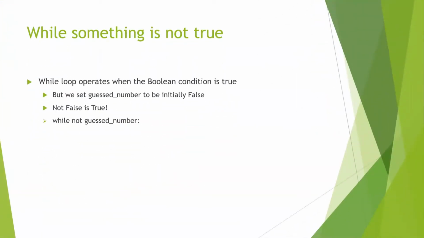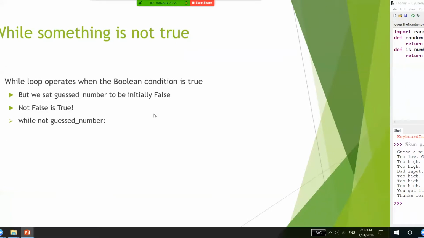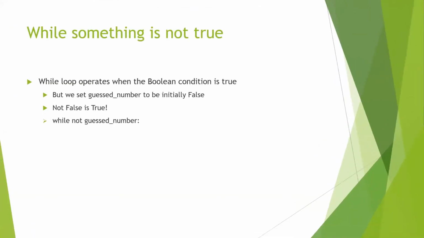All right, so we have these two helper methods up and running. And now we want to work on our main method. So let's start again. You can ignore this thing on the slides right now, but I want you to create the main method and also write the shortcut on it, and be prepared to initialize a random number, and also the Boolean variable guessed number, and initialize it to be false.